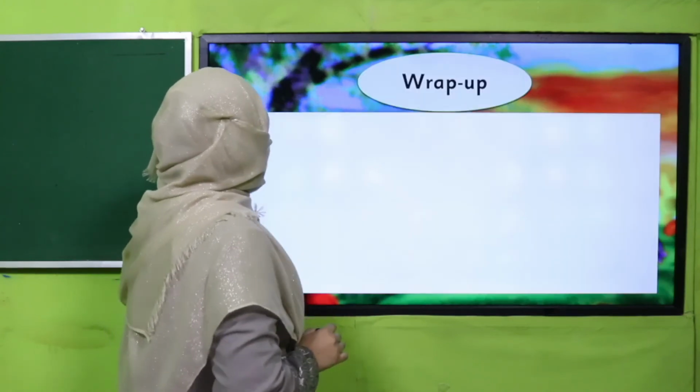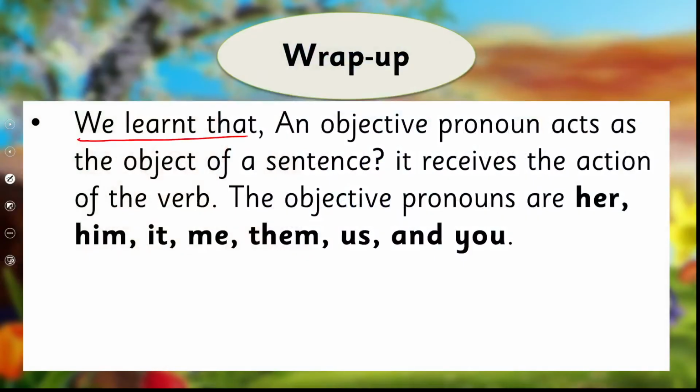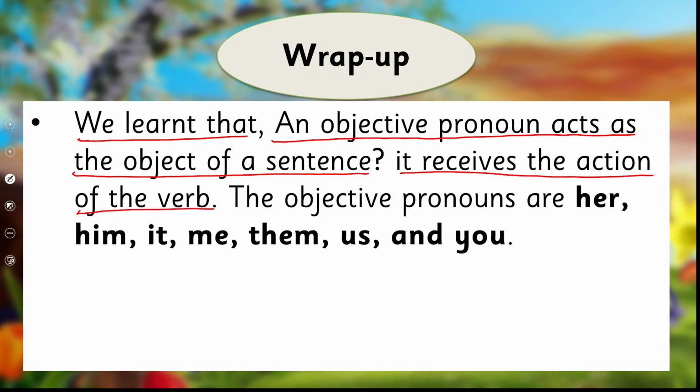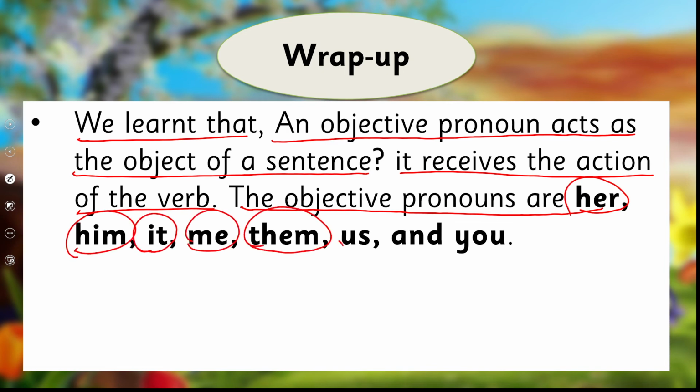So what we have learned so far, we learned that an objective pronoun acts as the object of a sentence. It receives the action of the verb. The objective pronouns are her, him, it, me, them, us, and you.